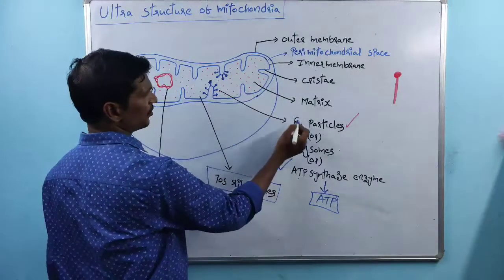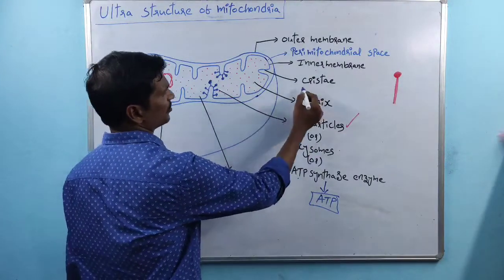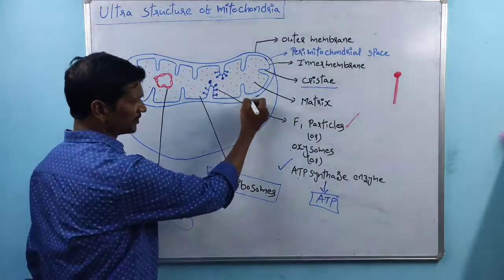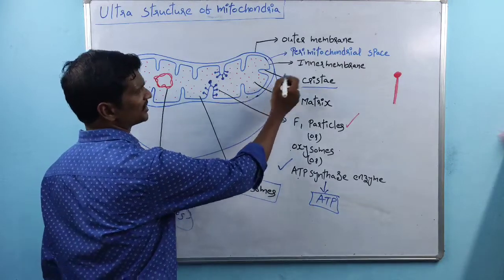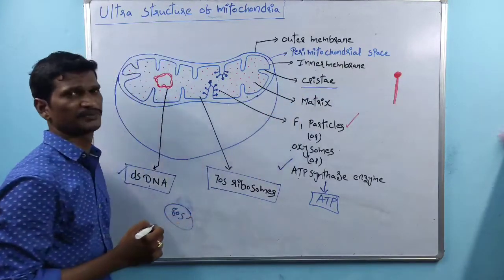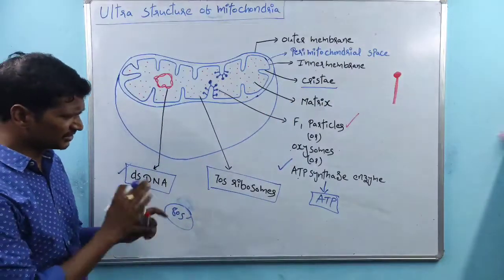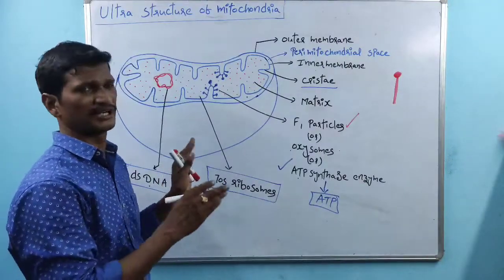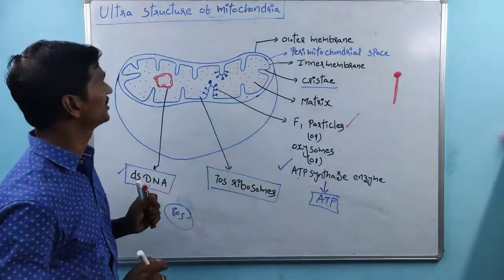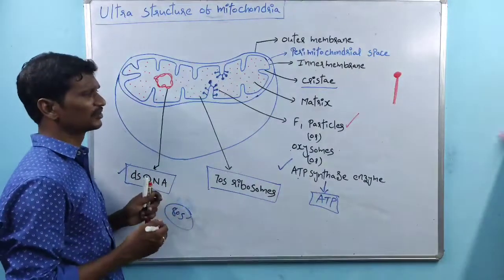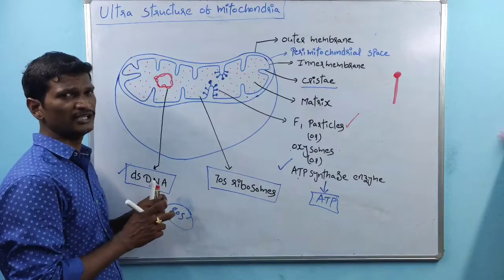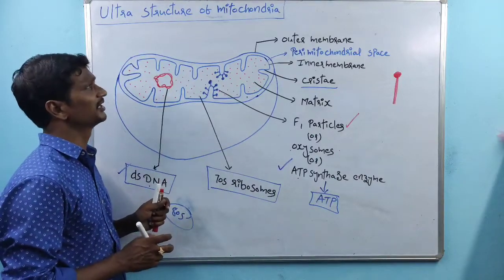See, the folded structures are called cristae. The space between the two membranes is called the perimitochondrial space. This is just a peripheral explanation regarding the mitochondria. Next, we will discuss each part of the mitochondria in detailed explanation, right?